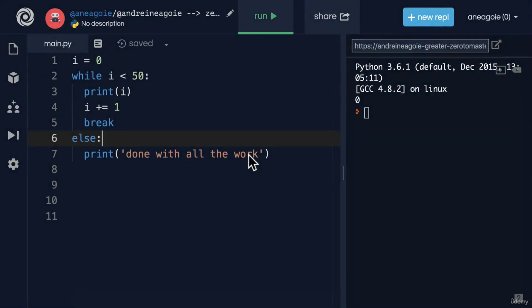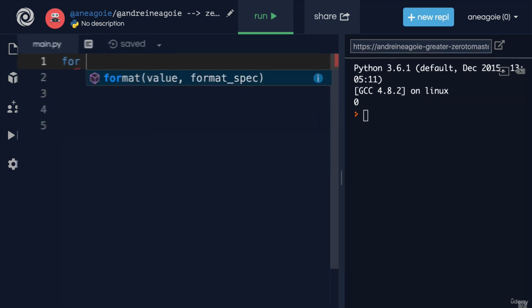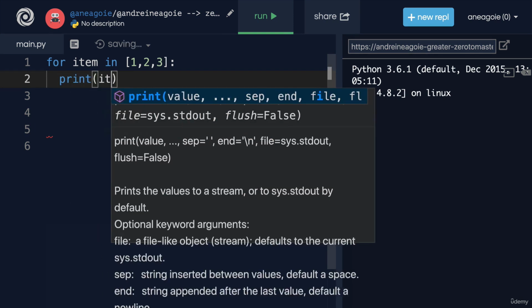So when should you use a while loop and when should you use a for loop? It really depends on the problem you're trying to solve. For example, in a for loop, I could do for item in, let's say, a list, 1, 2, 3. Just looking at this code, you know right away that it's going to loop 3 times, right? And I could say here, print item.